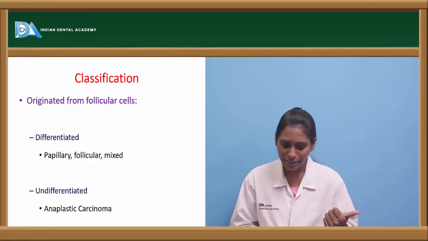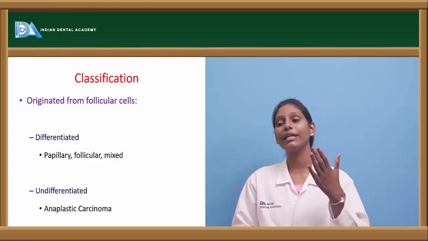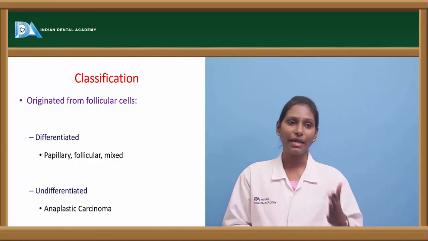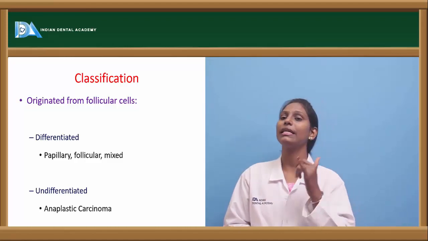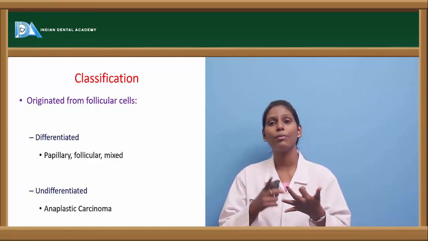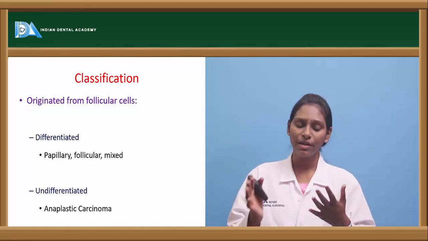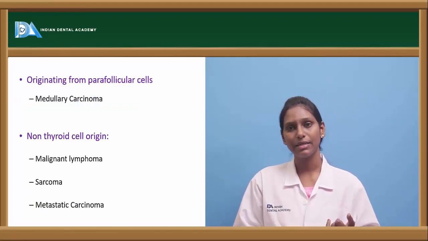Coming back to the classification, if they originate from follicular cells, we again have differentiated and undifferentiated carcinomas. In differentiated carcinomas, we have papillary carcinomas, follicular carcinomas and mixed carcinomas. The example of an undifferentiated one is anaplastic carcinoma.